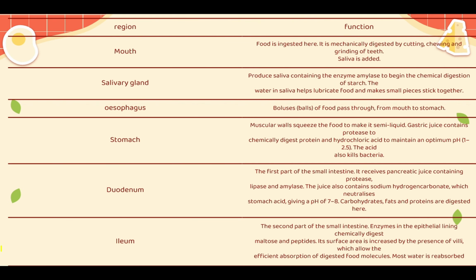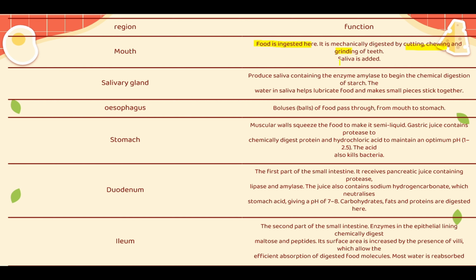Moving on, we will talk about each region in your alimentary canal and your digestive system in general and what its function is. Let me move this thing. So, the mouth. The mouth is there for food ingestion and it mechanically digests by cutting, chewing, and grinding of teeth.